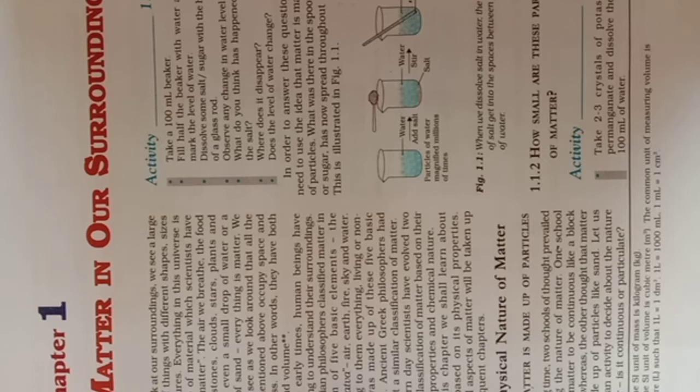It proves that the glass sheet is not continuous, but is made up of very tiny particles. Thus matter is not continuous but is particulate in nature. It is made up of particles.